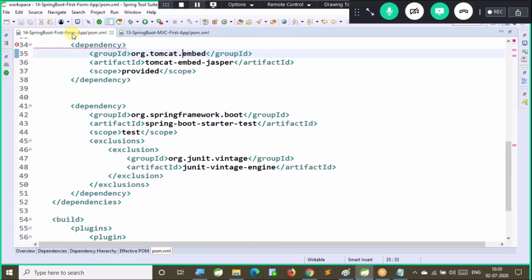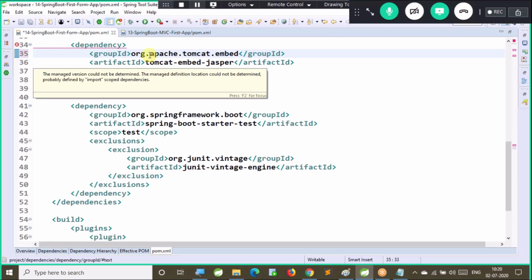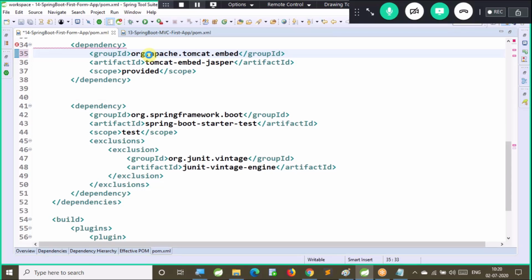So org.apache.tomcat.embed. Let's save this pom.xml. Yeah, fine, now it is corrected. So group ID, artifact ID we added for this Tomcat embed Jasper.